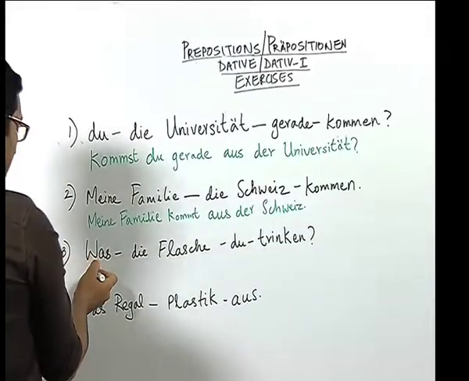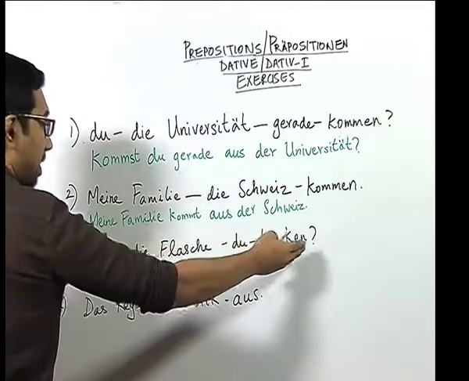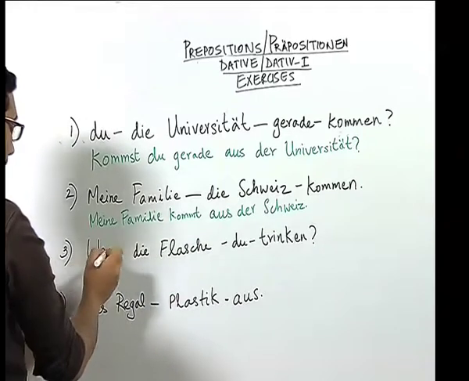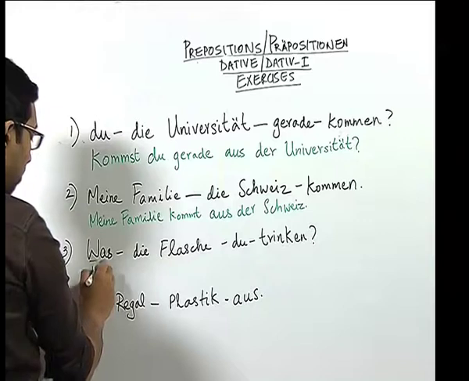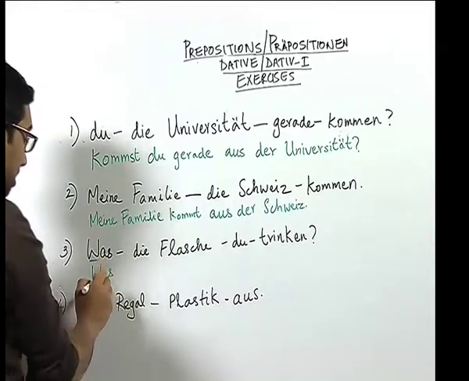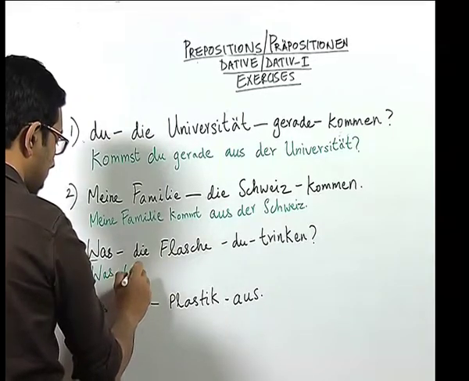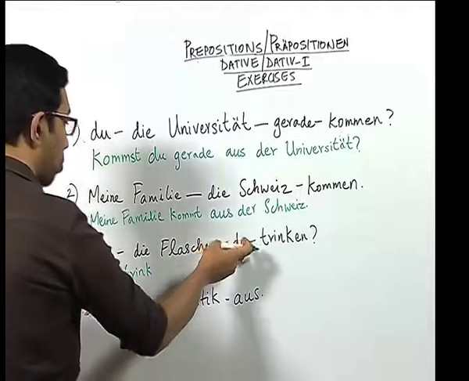Now, in sentence number 3, we have 4 words and at the end a question mark, and also a W question. So, we have to make a W question here. You know the W question has the W word at the beginning. So, we have was. Now, we need the verb, which is in the second position, and here we have the pronoun du.